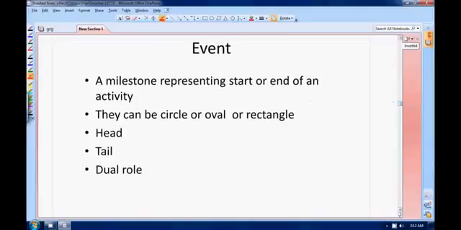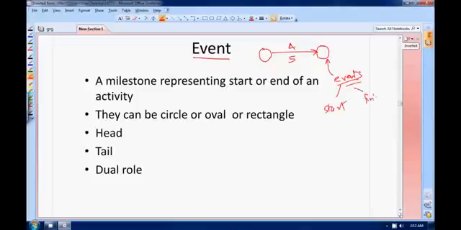Moving on, let's talk about event. I have already told you, if you are representing your activity like this, these nodes are representing your events. Events mostly represent the start and the finish. Suppose this event is representing the start of A, and this event is representing the finishing of A. So an event is a milestone that represents the start and end of an activity.